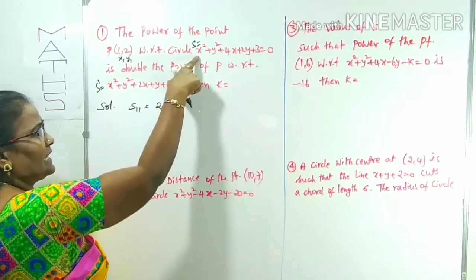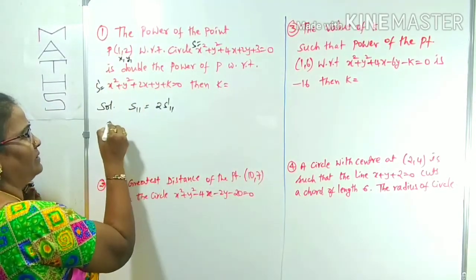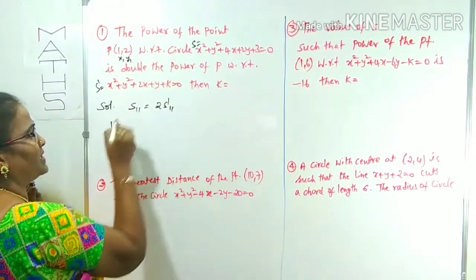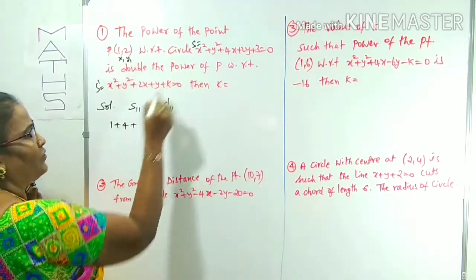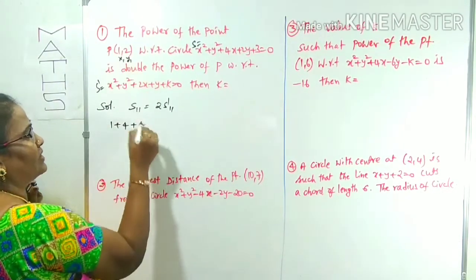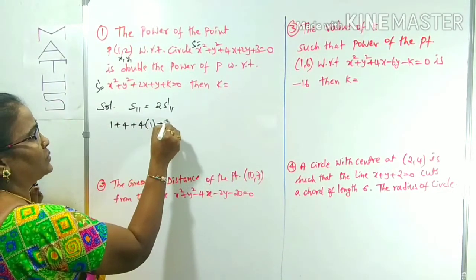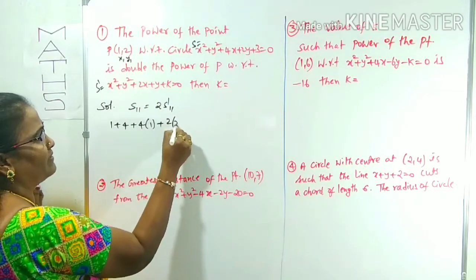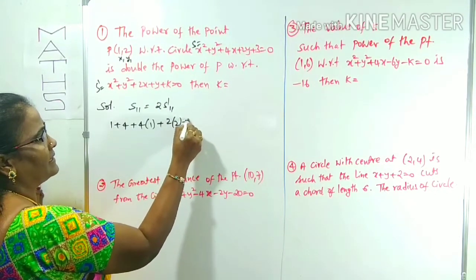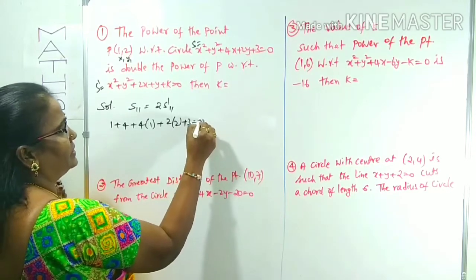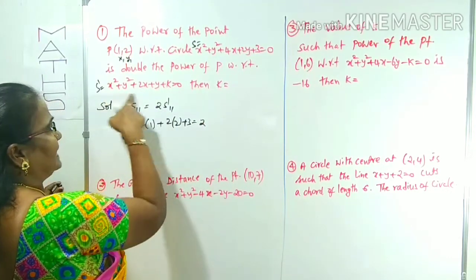Taking x1 square, 1 square is 1, plus 2 square is 4, plus 4 into x1, which is 1, plus 2 into y1, which is 2, plus 3, is equal to 2 times S dash 11, meaning the second circle equation.